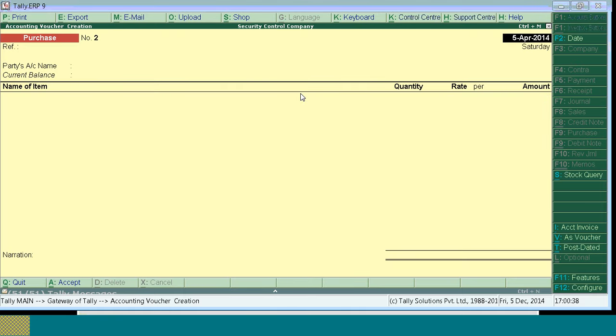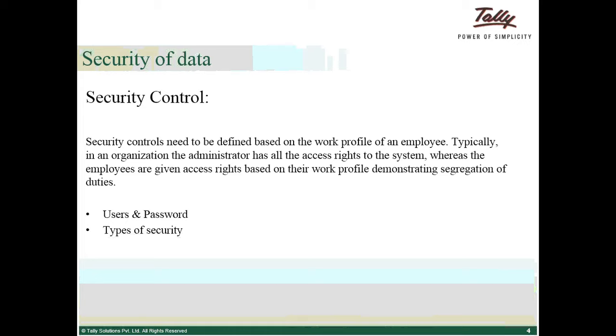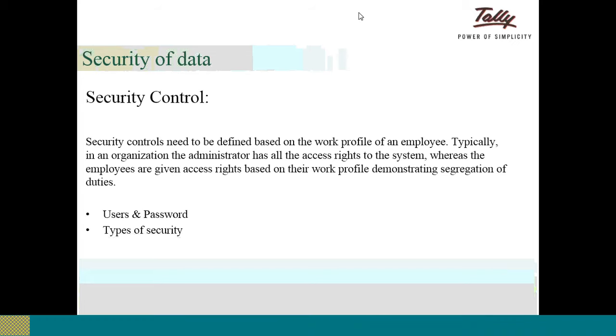You can pass only purchase transaction, but you can't pass any other transaction. This is with regard to voucher type security. So any doubt, participants, with regard to security control? Shall we proceed? Kindly reply in chat.